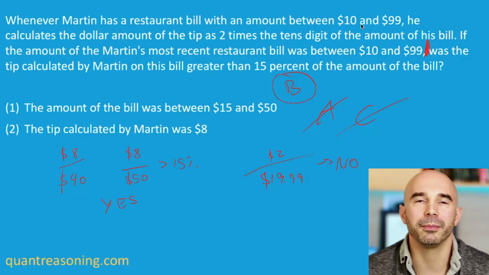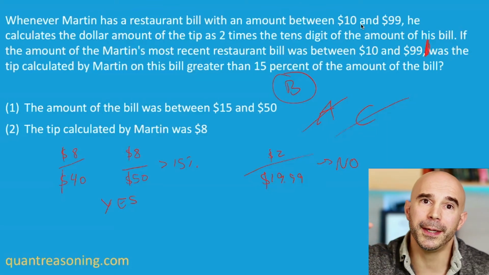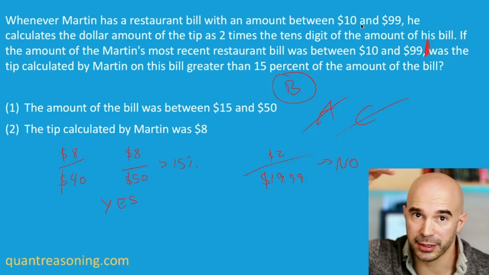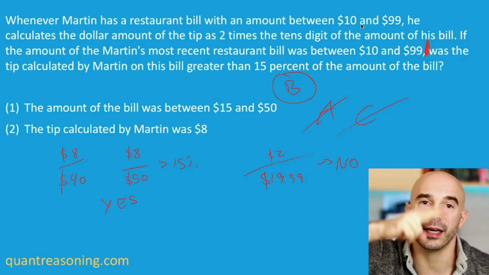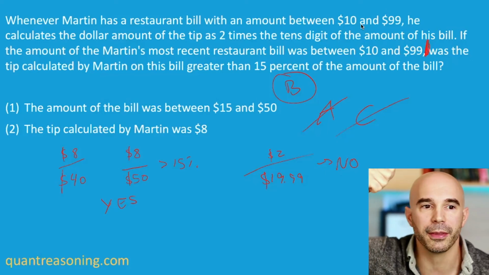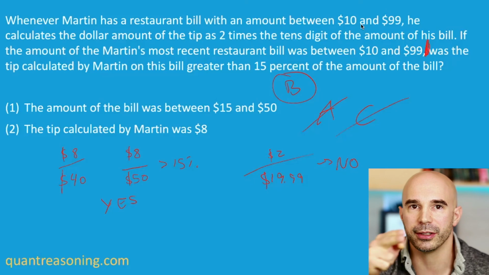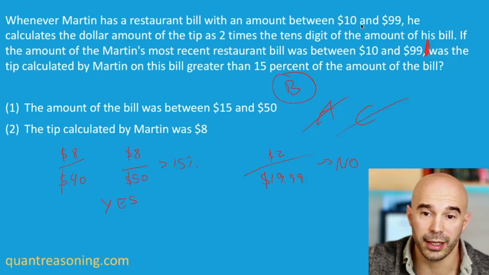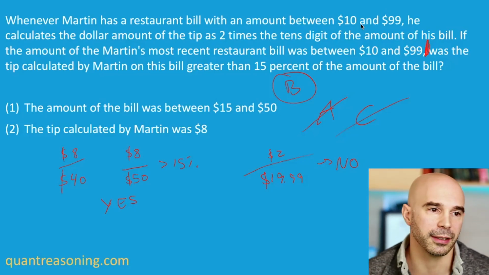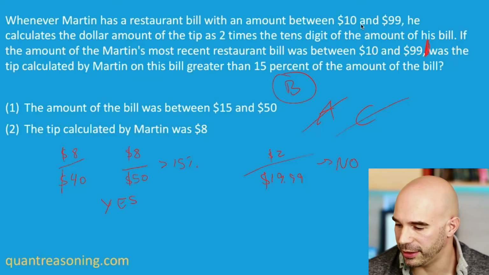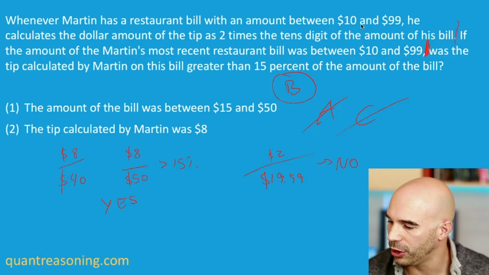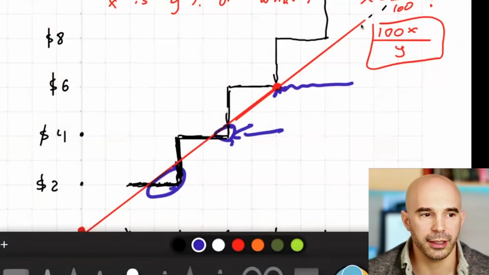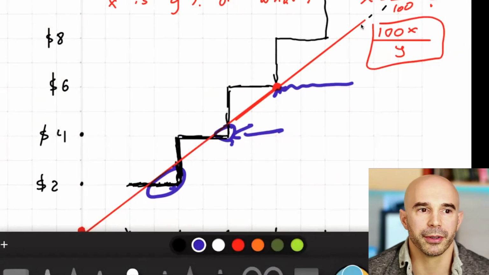So I'm thinking about all of that, but then I'm thinking the tip is going to stay the same as I go through from 10 to 19.99, and then the same thing happens again. In my head, a stepwise function is kind of forming itself, because it goes $2 all the way from 10 to 19.99, and then it's $4 all the way from 20 to 29.99, and then it's $6, and so on. So the graph is already kind of in my head because I took such a long pause there. The graph formed itself in my head, and from there it wasn't a big leap to put it on the graph paper that they provided me with.